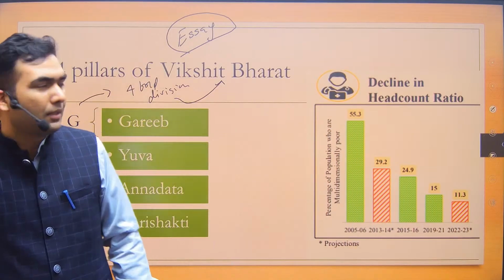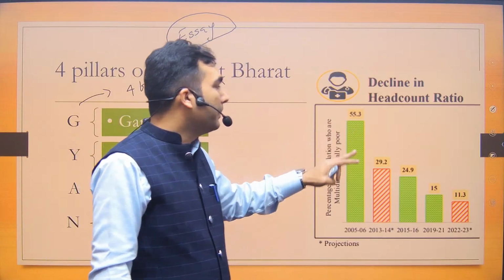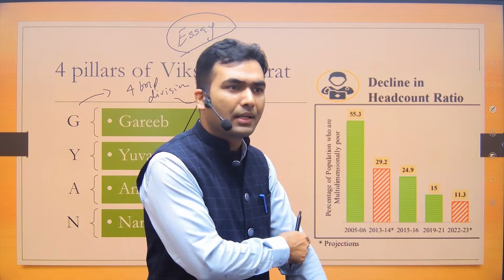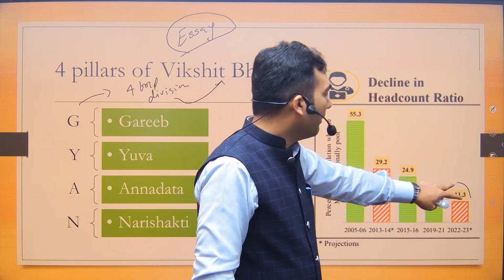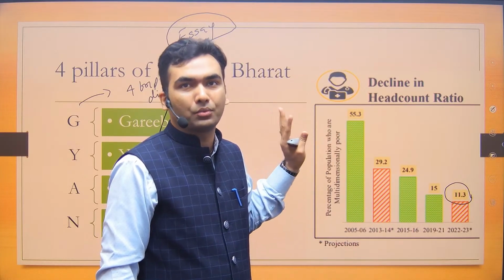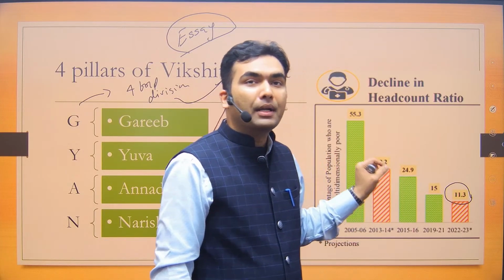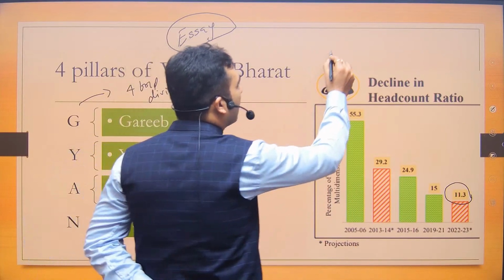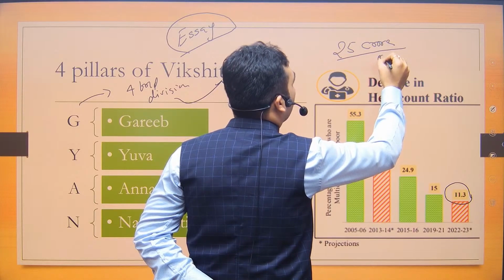Like in case of poverty, they have given the data that there has been decline in the head count ratio. A few days ago, the multidimensional poverty index data was released. And as per this data, we are saying that only 11.3% of Indian population are below poverty line now. Okay, or only 11.3% population is facing multidimensional poverty. In absolute terms, the government is saying that 25 crore people have come out of poverty.